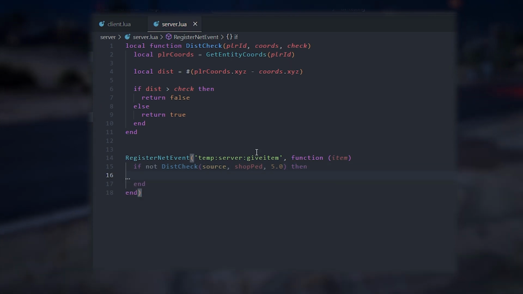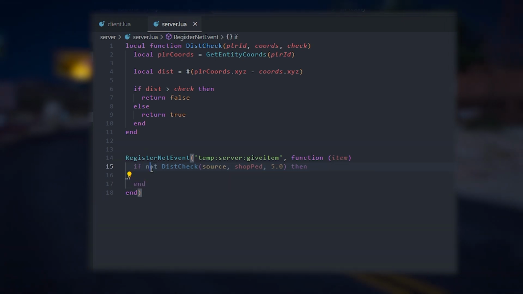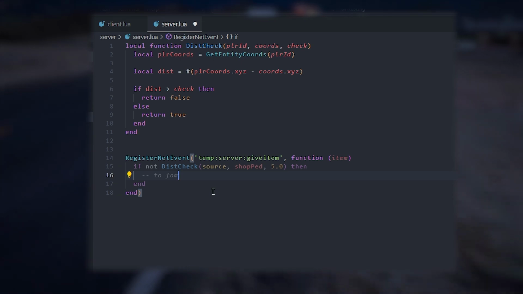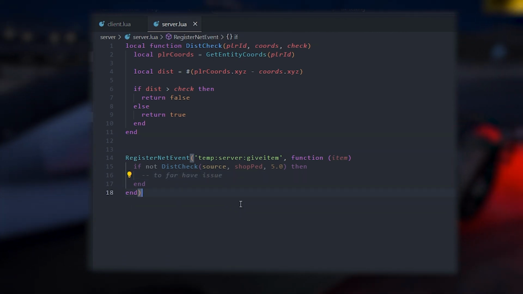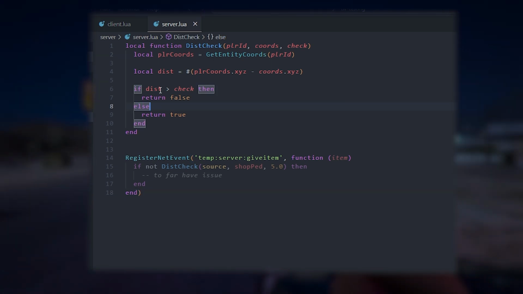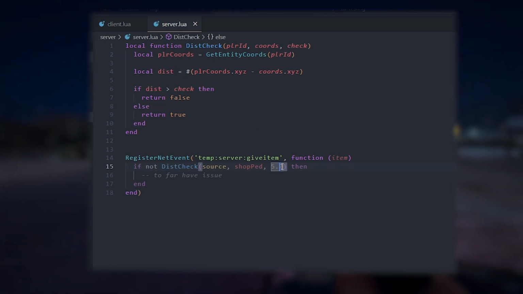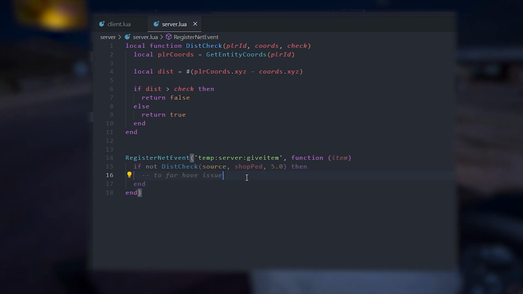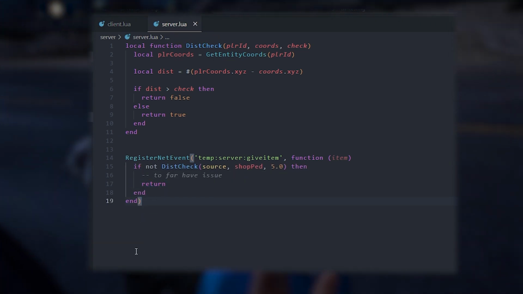So if this is returning false, which is what not does, a null check and a false check, then they're too far. So that's how you know that they're too far. If the distance is greater than check, so our check in this instance is 5, then obviously you're too far and you shouldn't give anything. So we would just do a return statement here, so none of the code passes it.